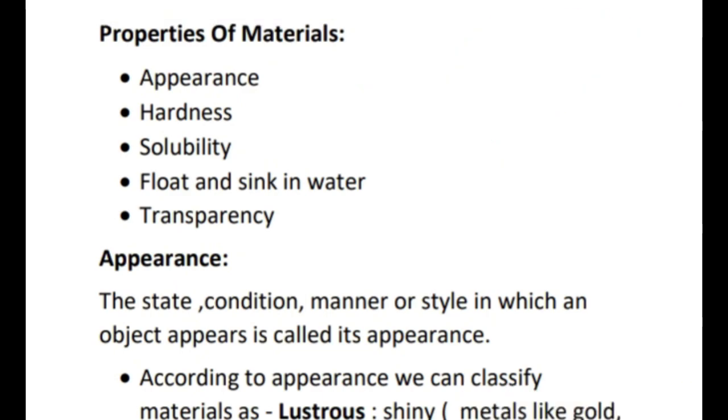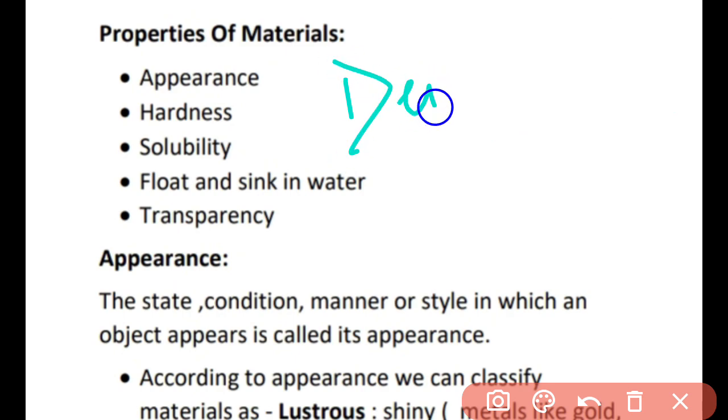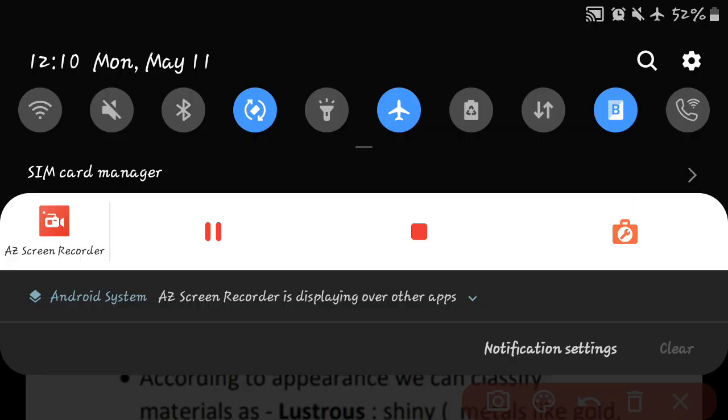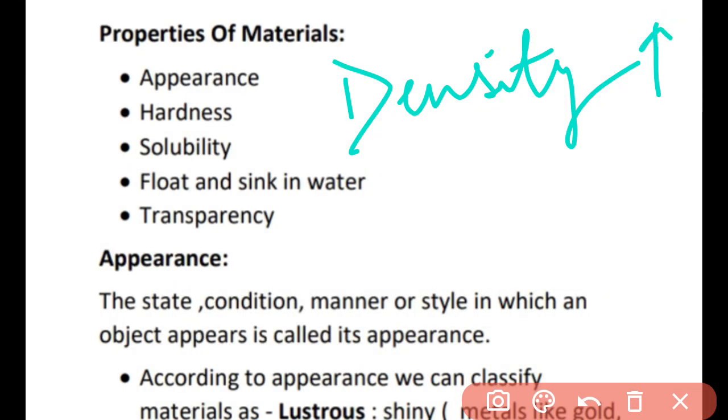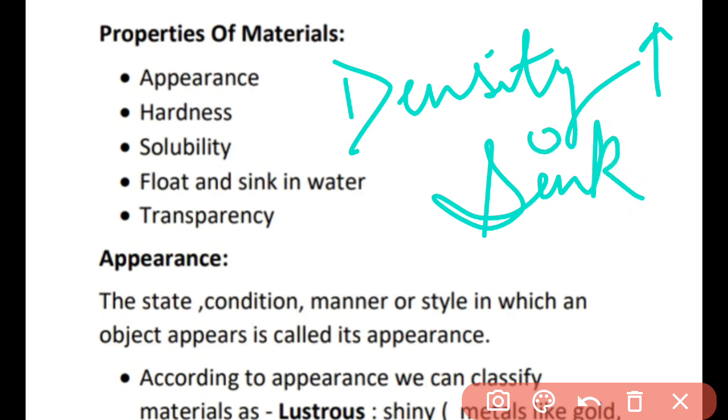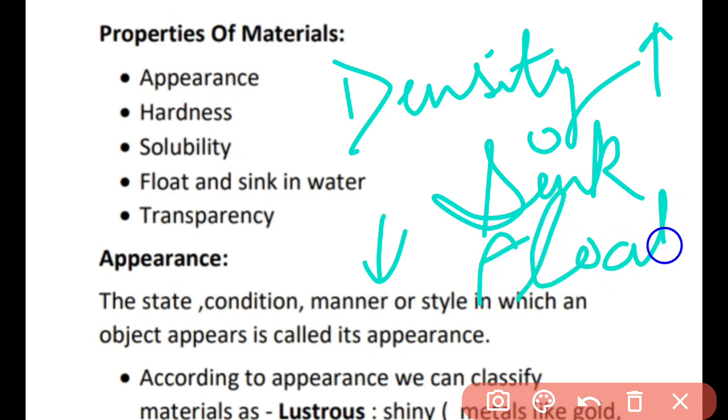So an object having more density will sink in water, and an object having less density would float in water. So this is the difference. The floating or the sinking of a material depends on the density also.